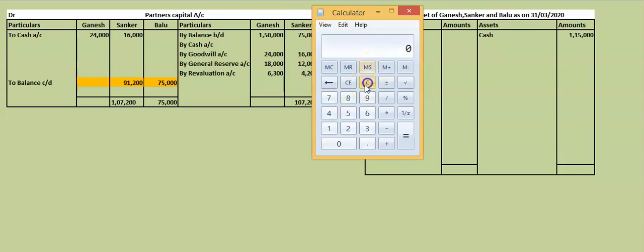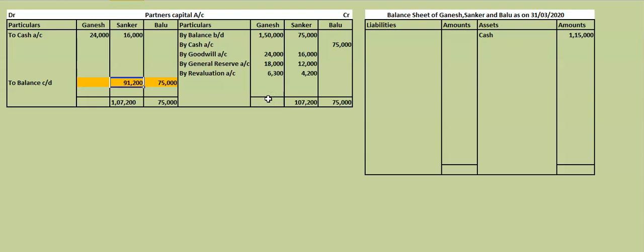Now next we will do the total for the third partner, Ganesh. Ganesh's capital is how much? 1,50,000 plus 24,000 plus 18,000 plus 6,300. Total is 1,98,300. We will write here 1,98,300.